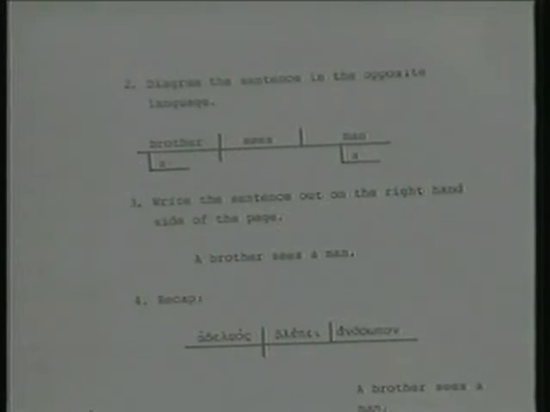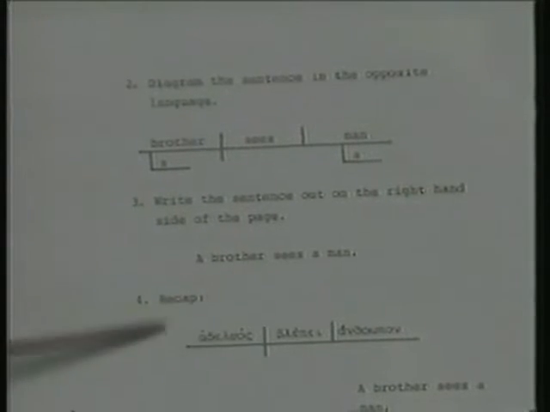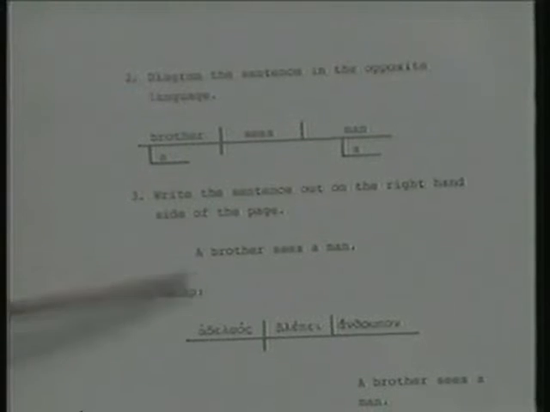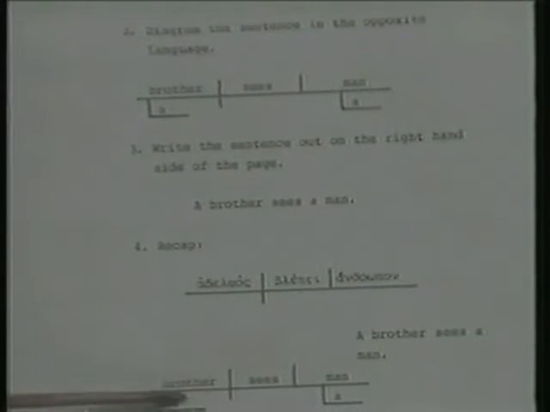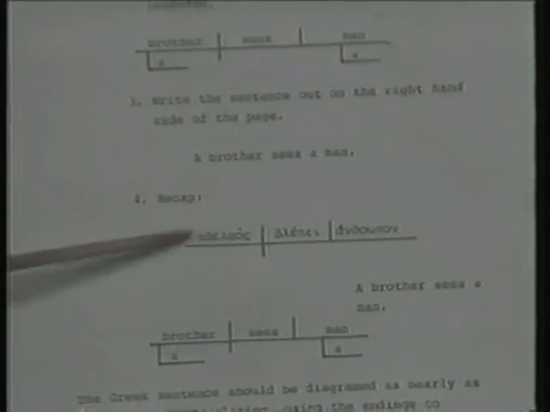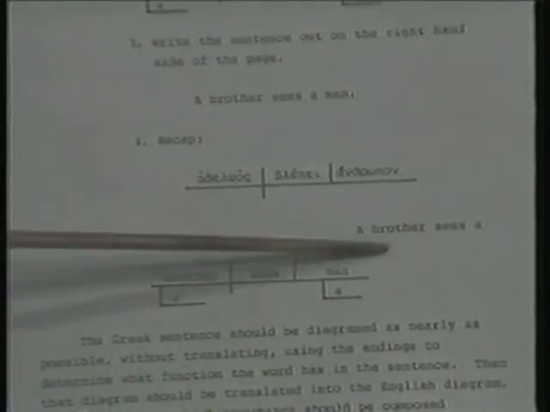Now, the Greek is right here. This is a recap of the whole thing. A brother sees a man. You translate this into this other diagram. A brother sees a man. Adelphos blepei anthropon. A brother sees a man. So, diagram, first of all, the sentence in the book. Translate that into the opposite diagram, and then write out that sentence on the side of the paper.